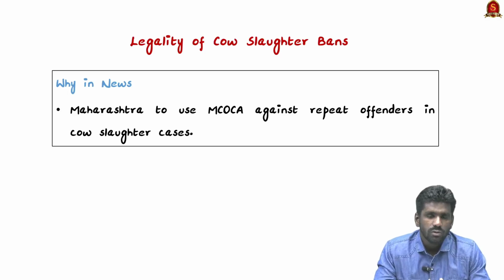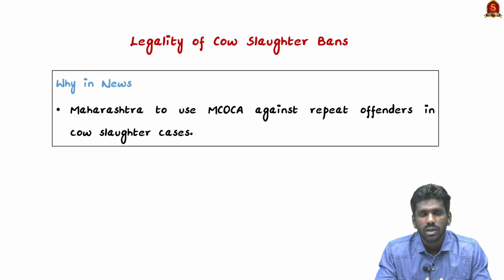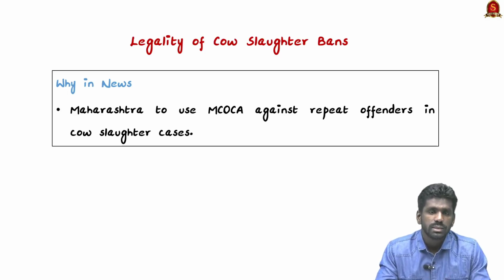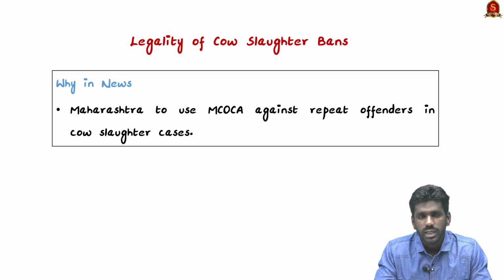See, this cow slaughter case is a deeply linked issue to India's constitution, state laws, Supreme Court and also to the religious and economic consideration. Some states have strict laws regarding cow slaughter, while some states have regulated beef trade. So this makes a complex and controversial issue throughout India. So in this context, let us discuss the constitutional provisions regarding the cow slaughter bans, the Supreme Court rulings and the challenges regarding this cow slaughter ban.